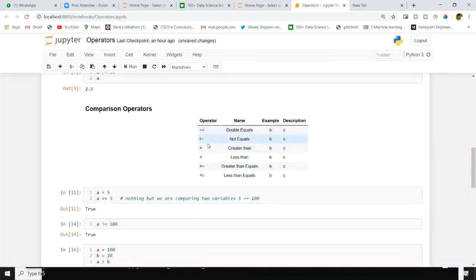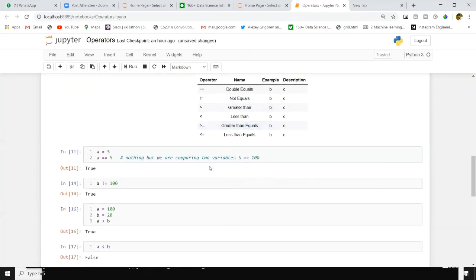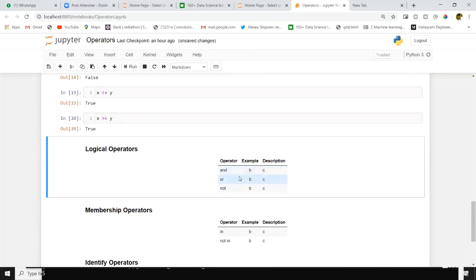These comparison operators are useful when you're working with if-else conditions. Mostly, we will use these comparison operators. That's all about comparison operators. Next, we have logical operators. You may be aware of them from engineering. We all studied AND, OR, NOT logical operators.